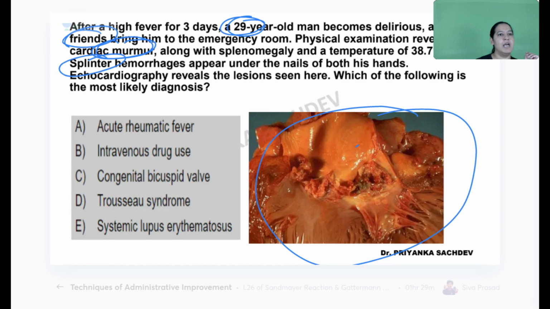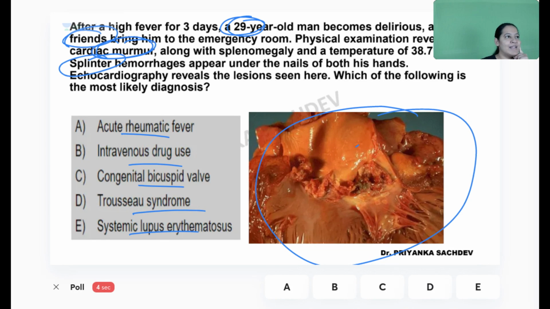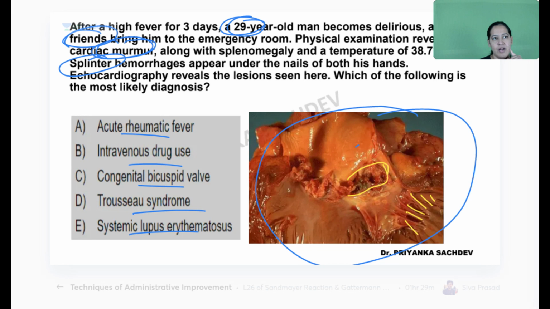There are 5 options. You can mark the correct option. What is the cause of the murmurs? What is the most likely diagnosis? Is the patient having acute rheumatic fever, intravenous drug user, congenital bicuspid valve, tricuspid syndrome, or SLE? Look at the image. You can see this is the valve. You can see the chordae tendineae, so you can identify this is the valve. In the valve, you can see the lesions, the big, fragile vegetations. The vegetations are very destructive, and somewhat purple also. So that is the image.